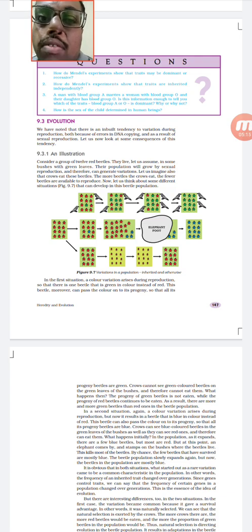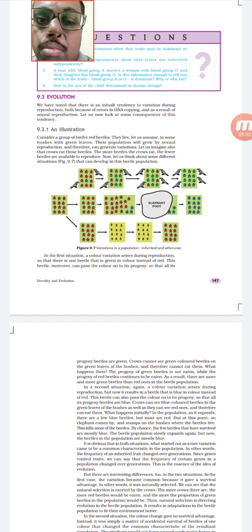So for that they have given a better diagram. We can see a diagram with a beetle and a crow, and three beetles are given in three different situations. In the first situation where the beetle and crow are there, some beetles are red in color and some are green in color, and all these beetles are living on a plant. Since the plants are green in color, they will camouflage. Green beetles will be camouflaged, so the crows can't see them.